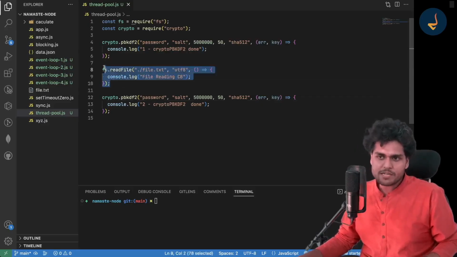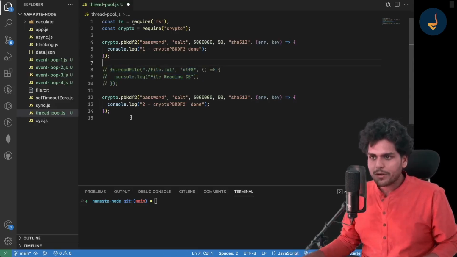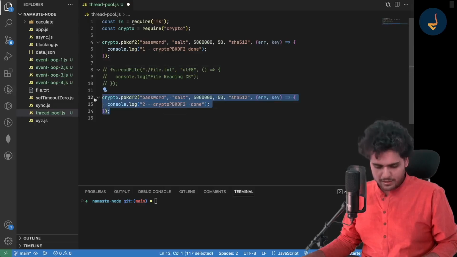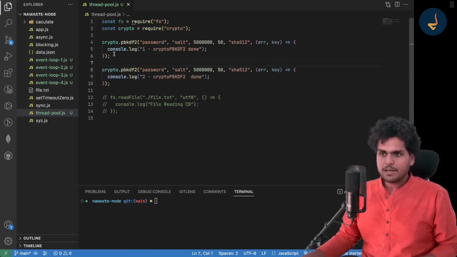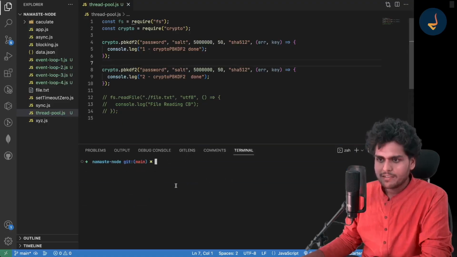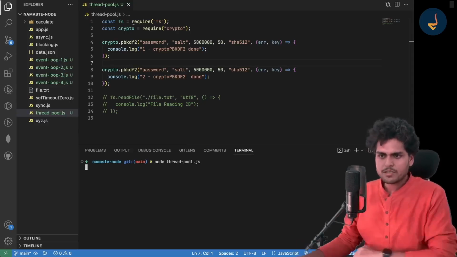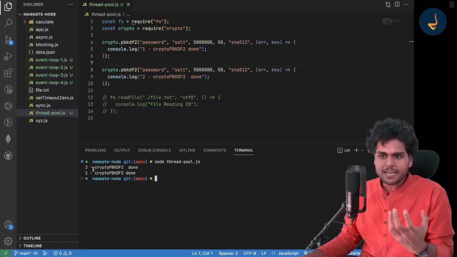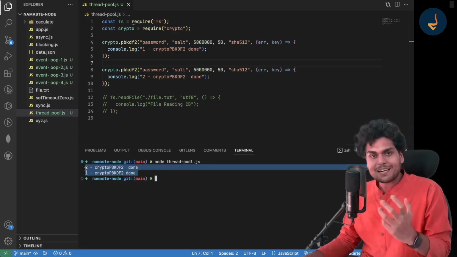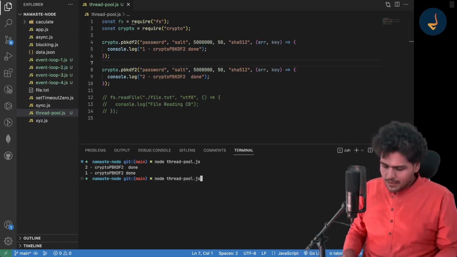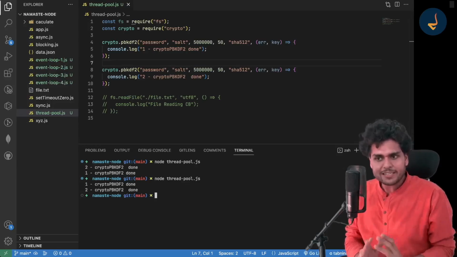How can I show you? Let me first comment this up. I just want to show you one thing. Let me run these two functions and see the behavior of the program. node threadpool.js. See this, it waits because it takes time, and then suddenly both of them come in. How did both of them come at the same time? Both of them were executed at the same time. How?